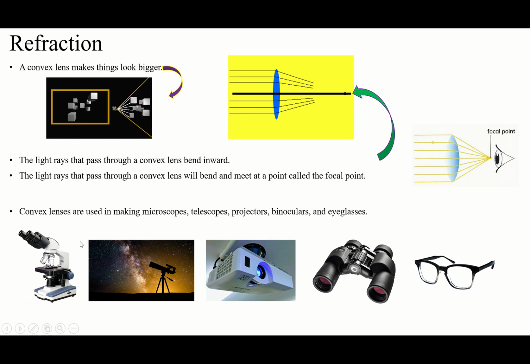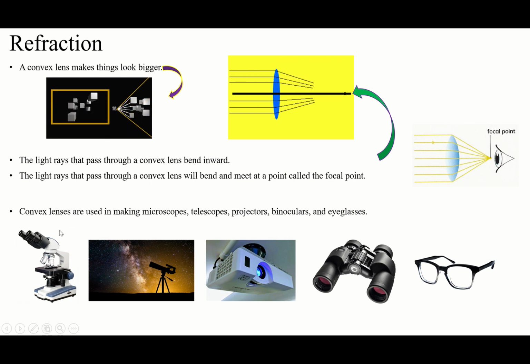convex lens. It means convex lens makes things look bigger. So when they are bigger, we can see many things further away, and it makes them bigger in your eye. And this one, when you give something, it makes it bigger on the wall or whatever else. That one makes things bigger which are very far from you. That one is for someone who is sick, I mean their eyes have a problem, so it can make things bigger for them. That one is used in the laboratory.